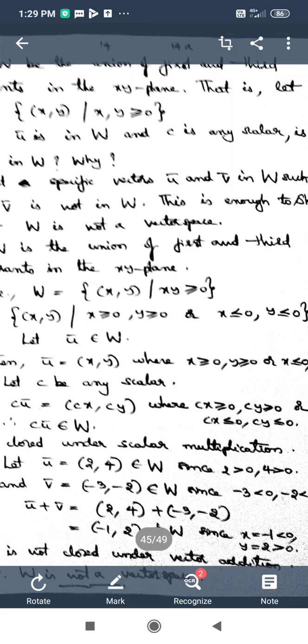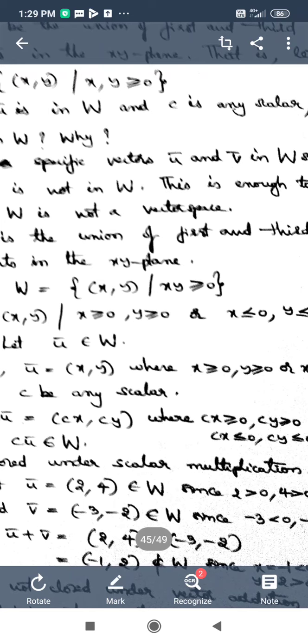cu bar is equal to (cx, cy) by the scalar multiplication in the set of ordered pairs of real numbers, that is in R2. So cu bar is equal to (cx, cy). Now I claim that cu bar belongs to W. The reason is that the coordinates cx and cy are both either greater than or equal to 0, or both less than or equal to 0.